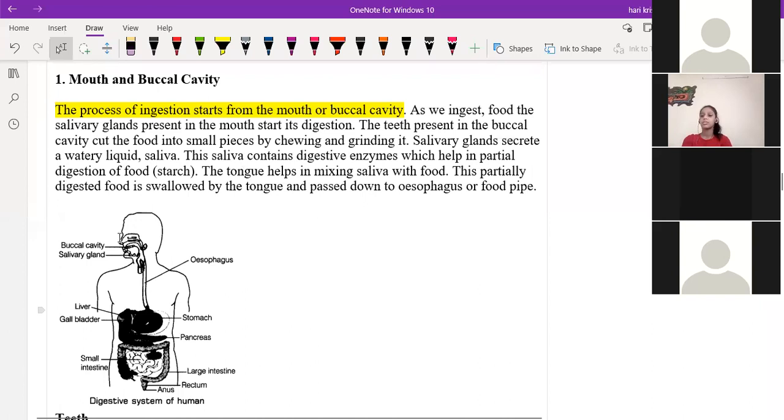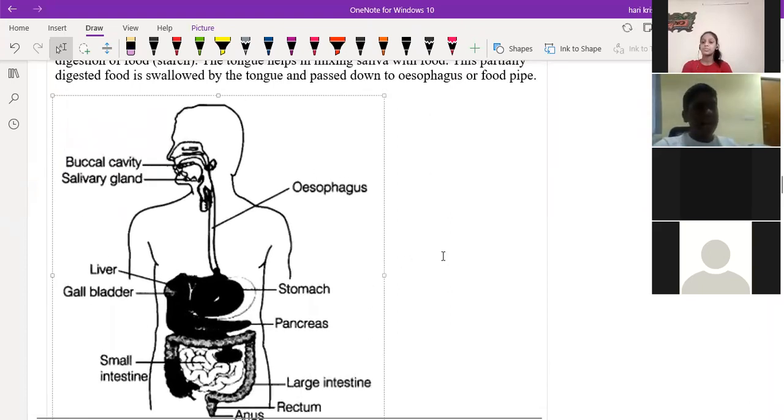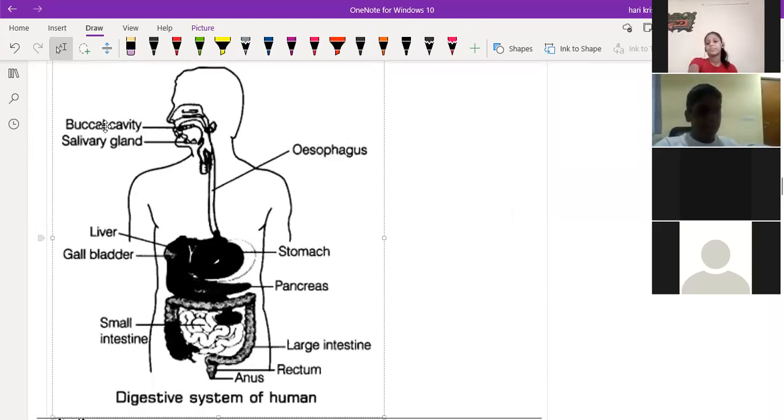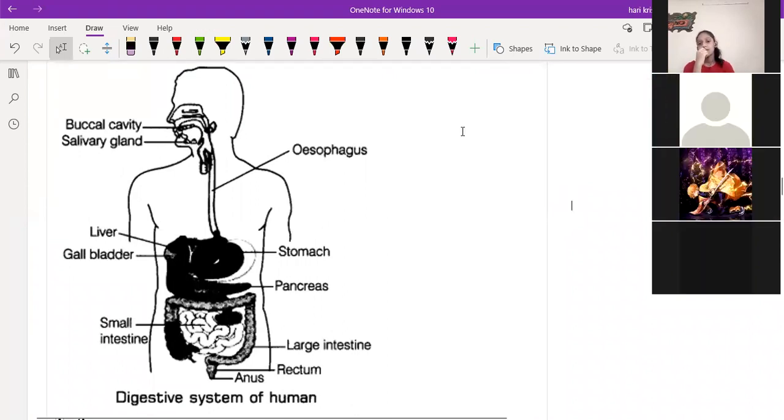So this is a complete buccal cavity. You can see it in the picture. These are the salivary glands, which are there at the bottom. They are present near the bottom of the ear and around that. I will show you that image also in the video. It will be clearly mentioned in the 3D image.